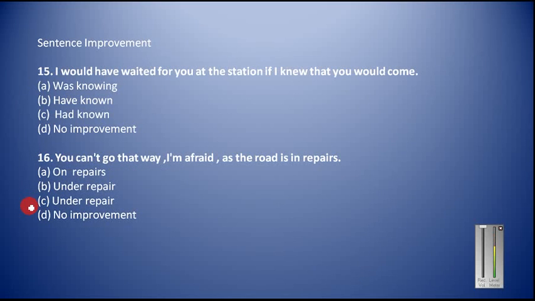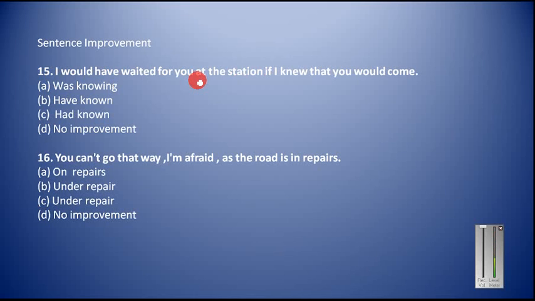Question number 15 and question number 16. I would have waited for you at the station if I knew that you would come. Just see here. This is the conditional sentence. There are three conditions in English: open condition, imaginary condition, and unfulfilled condition. This is called the unfulfilled condition of the past. Since the condition was not fulfilled, there was no result.